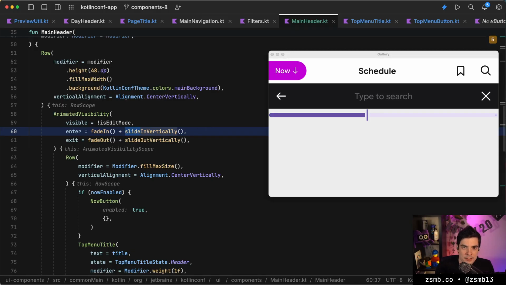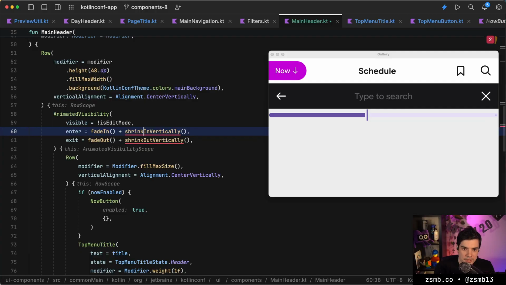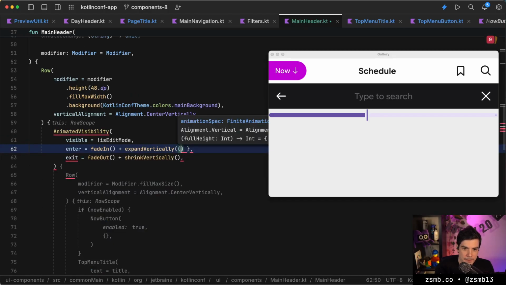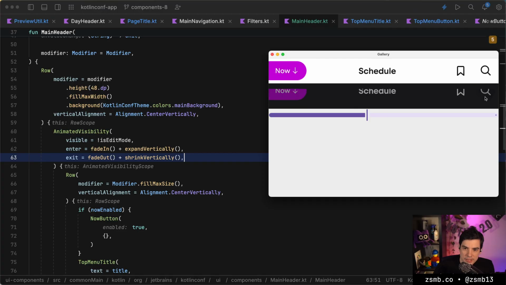So instead of slide, I think we're gonna shrink. Shrink vertically, that exists. Sorry, that's gonna be an exit animation. So shrink vertically and expand vertically. Let's see if that reloads, how that looks. Okay, it looks a bit funny.